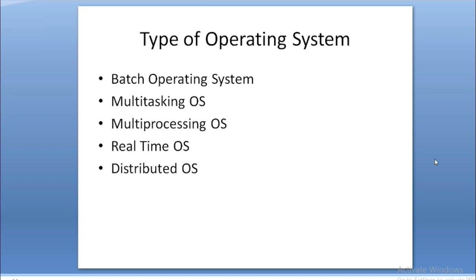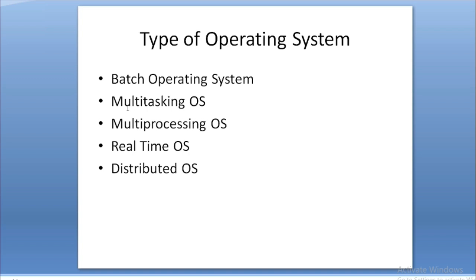Second one is multitasking operating system. Multitasking operating system means whenever the operating system can handle more than one task at a time, it is called the multitasking operating system. And nowadays every operating system has the ability to tackle multiple tasks. So every operating system is a multitasking operating system in today's world.